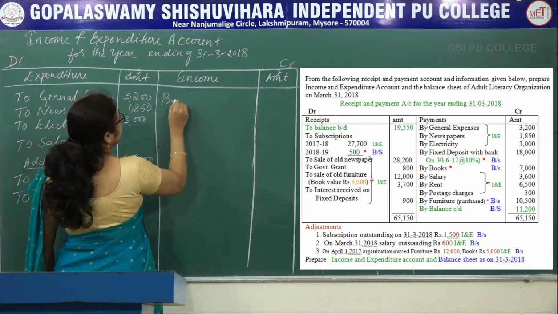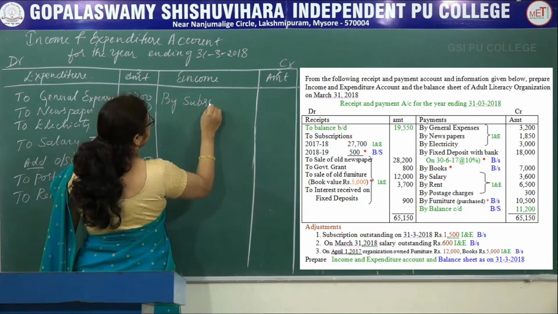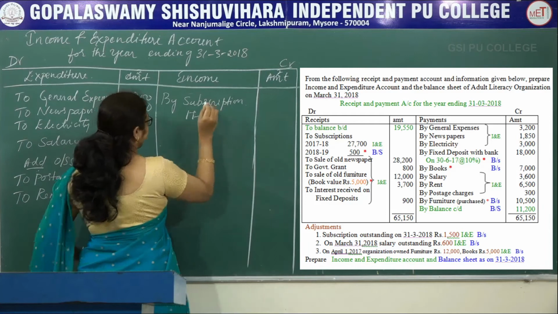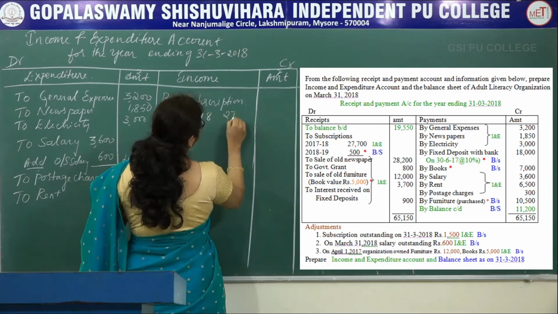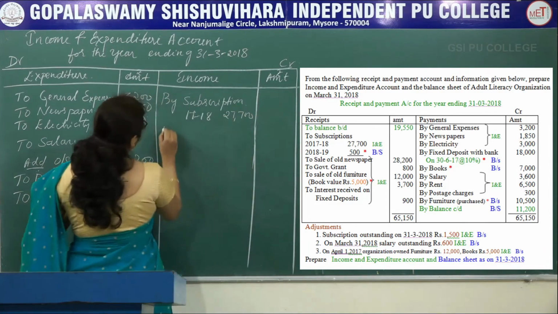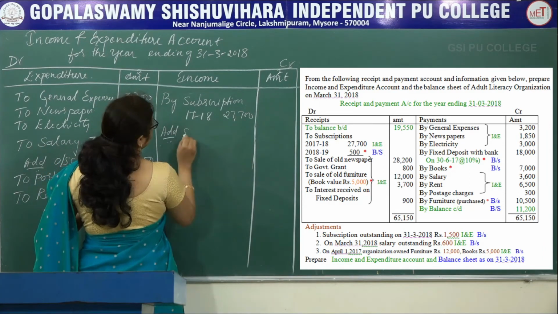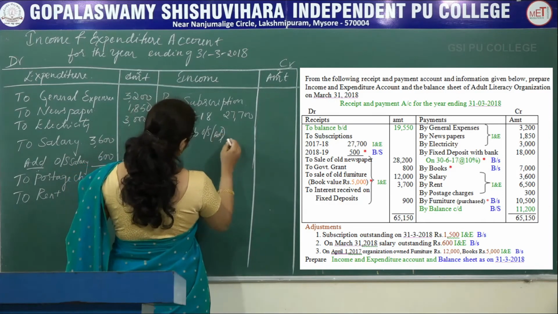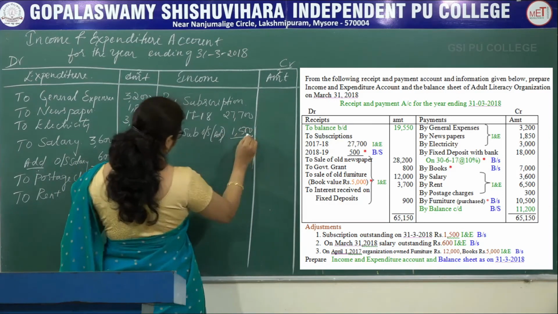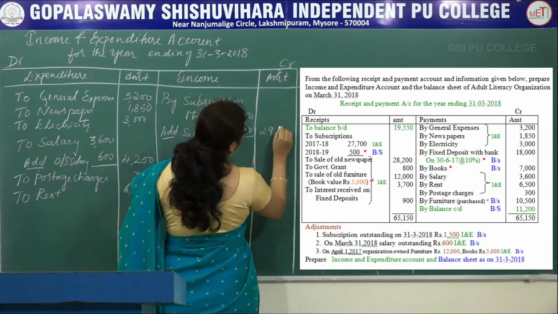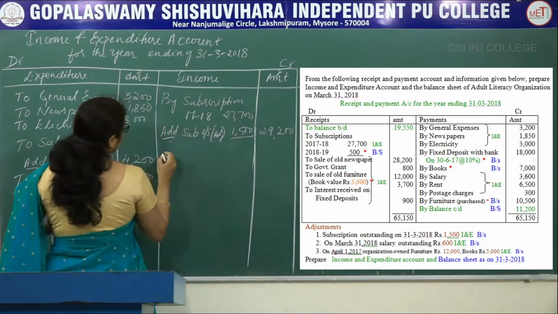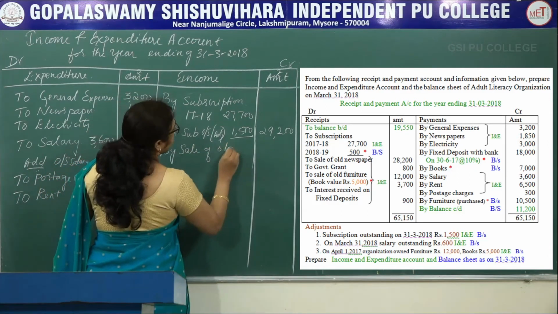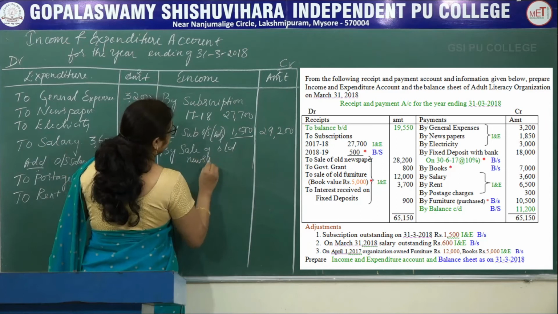Write here by subscription, which is given in the receipts and payment account 2017-18, that is 27,700. Add outstanding subscription which is given in the adjustment amounted to rupees 1500. After adding, you will get 29,200. Next, by sale of old newspaper is there.